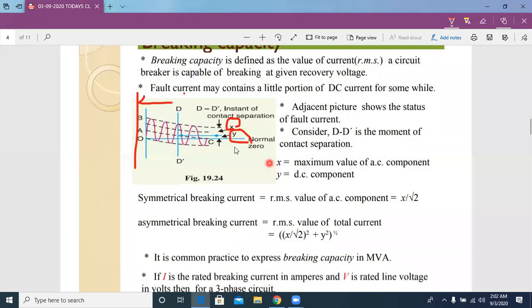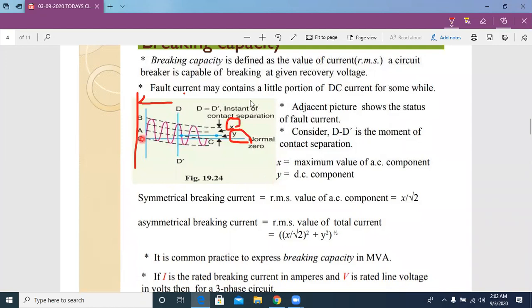Here in this diagram, the maximum value of fault current at which the circuit breaker breaks the circuit is equal to x plus y.